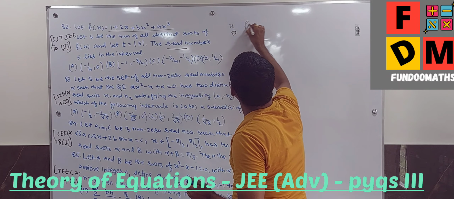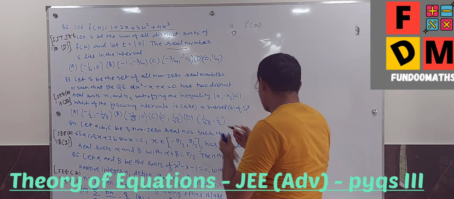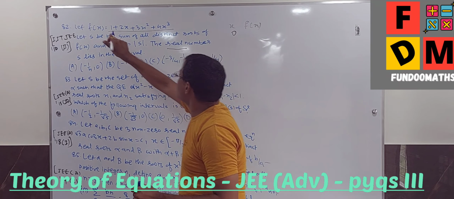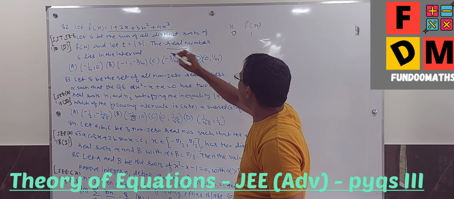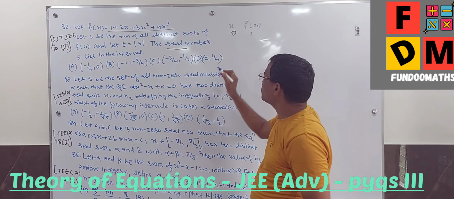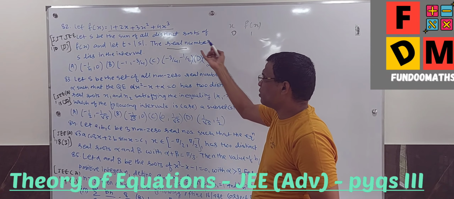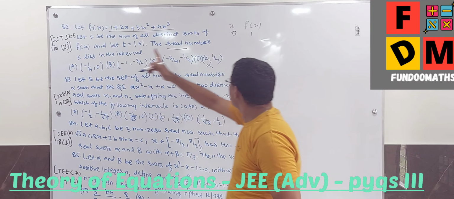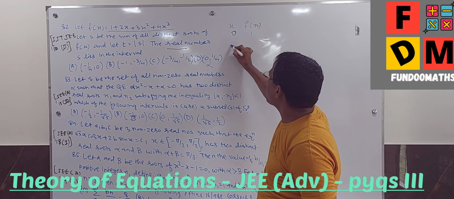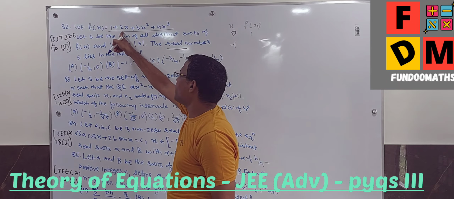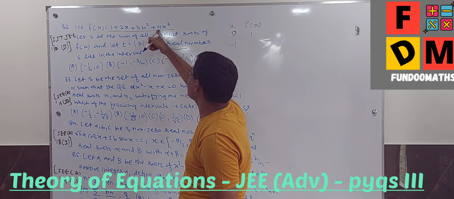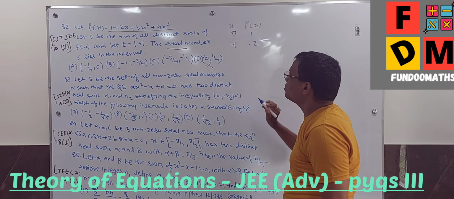So in that case, let me change the pen. When I put x is equal to 0, I am getting f of x to be 1. Let us say x is equal to, all are negatives. Of course negative. This option is ruled out totally, because there won't be any positive roots. So let me take minus 1, because I have minus 1 here. If I put minus 1, 1 minus 2 minus 1 plus 3 is 2. 2 minus 4 is minus 2.